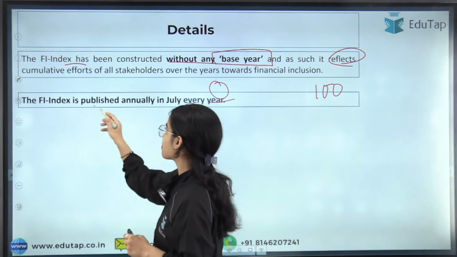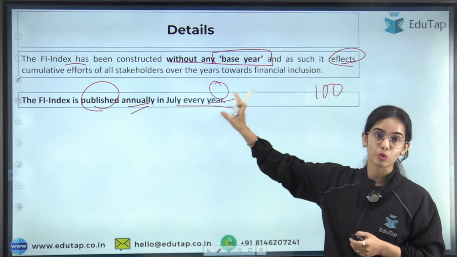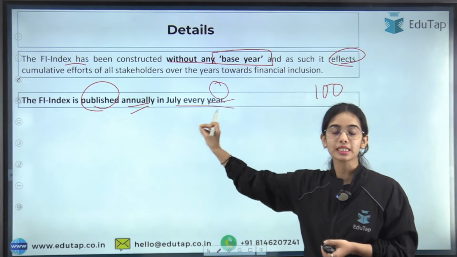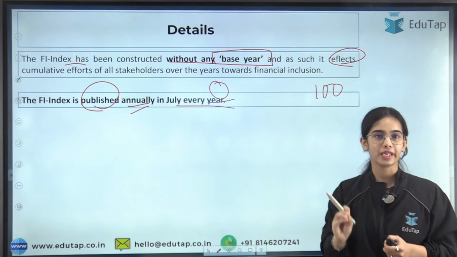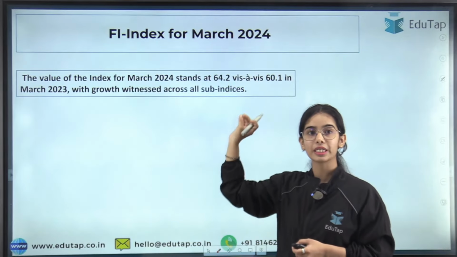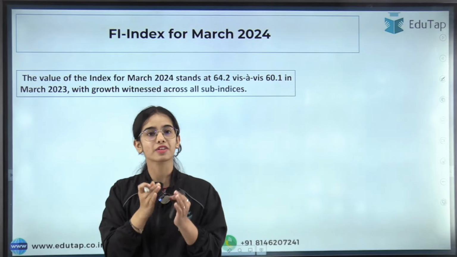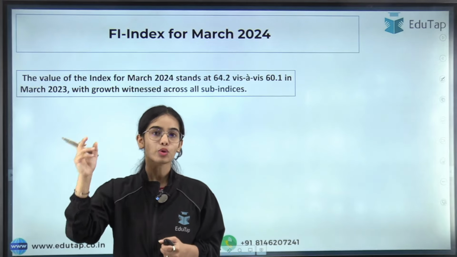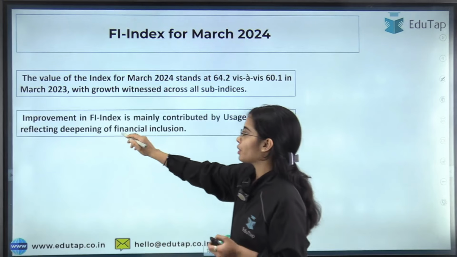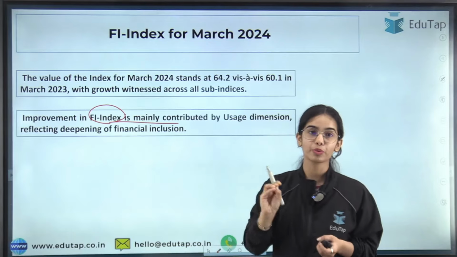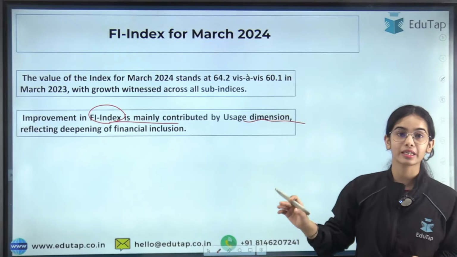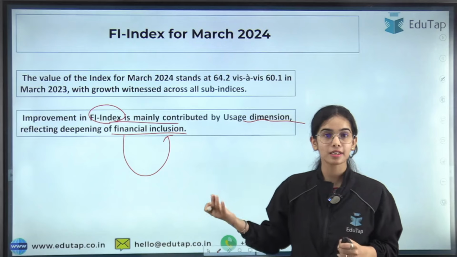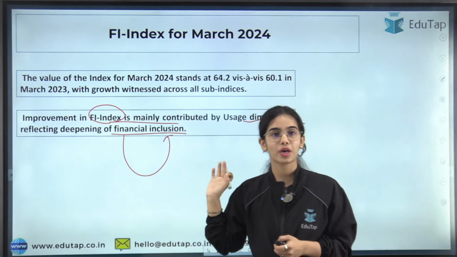So the financial inclusion index is published annually in July every year. Mostly this was written in the RBI document, that the index has to be published annually in July every year. Now coming to the financial inclusion index for March 2024. As you know, the value has increased from 60.1 in March 2023 to 64.2 in March 2024. The improvement is mainly contributed by the usage dimension, reflecting the deepening of financial inclusion, as the usage of financial services and products by the people is increasing. So I hope this is clear.